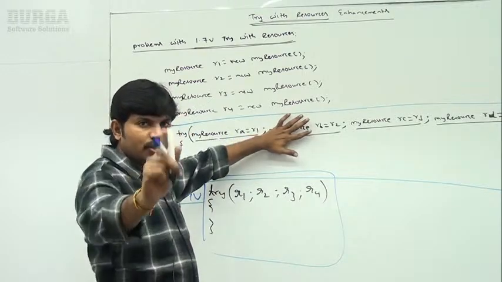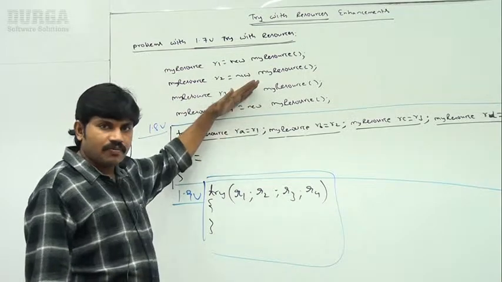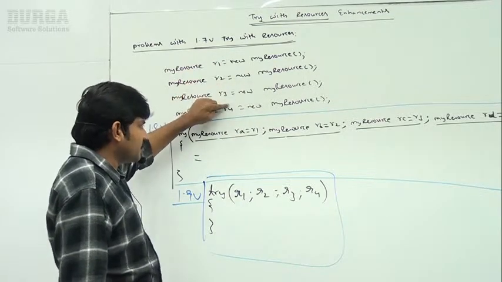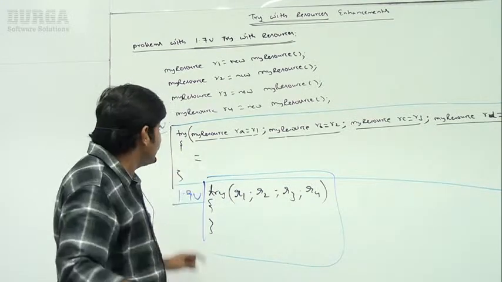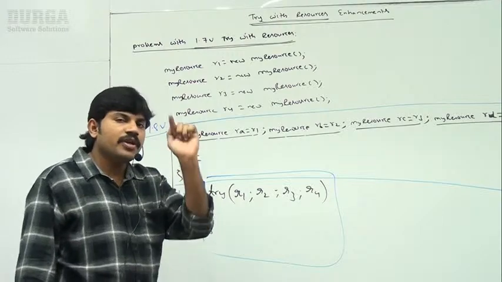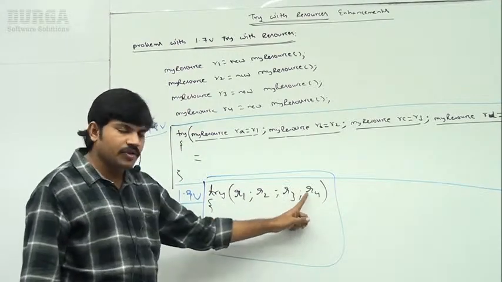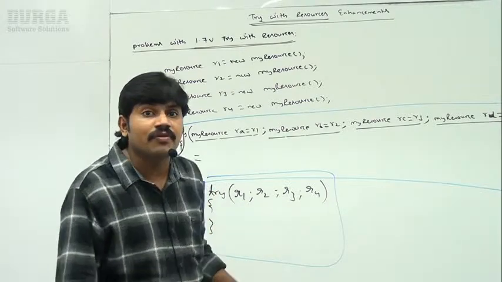The resources which are created outside of the try block, we can't use these resource reference variables directly inside a try block until 1.8 version, but we can use those resource reference variables directly inside a try block from 1.9 version onward.